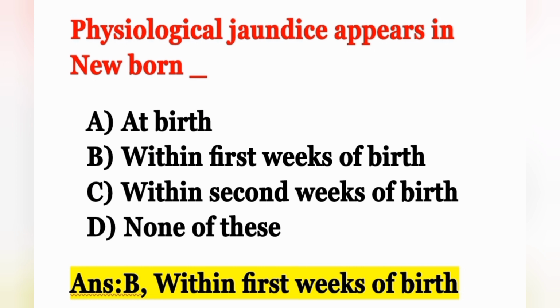In term babies, its maximum intensity we can see on the 4th day and usually it subsides by the 7th day. But in case of a preterm baby, the maximum intensity we can see on the 5th to 6th day and it subsides by the 14th day. In term baby, it subsides by the 7th day. In preterm baby, it subsides by the 14th day.